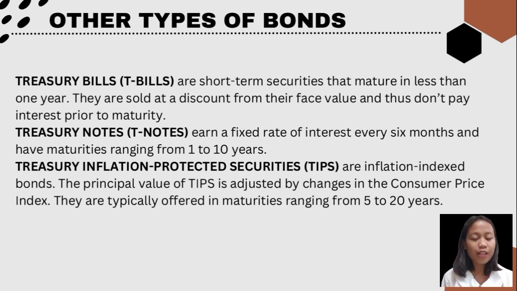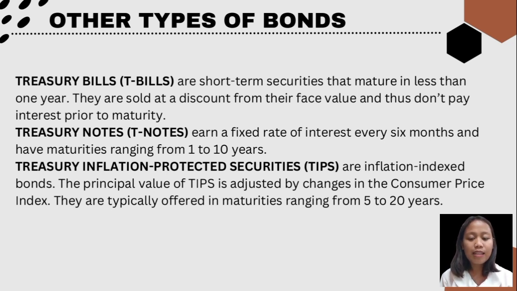Next is the treasury notes. It earns a fixed rate of interest every 6 months and has maturities ranging from 1 to 10 years. And also, T-notes or the treasury notes mature anywhere between 2 and 10 years with biannual interest payments, while T-bills or the treasury bills have the shortest maturity terms, from 4 weeks to a year.